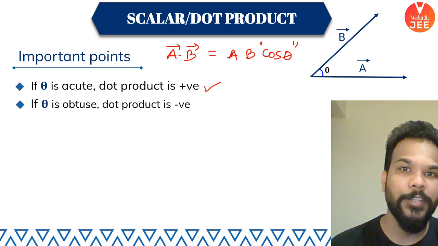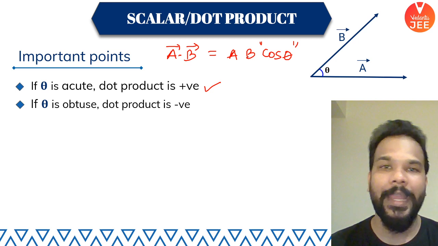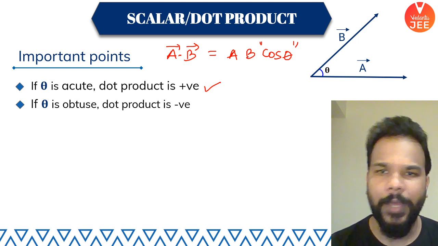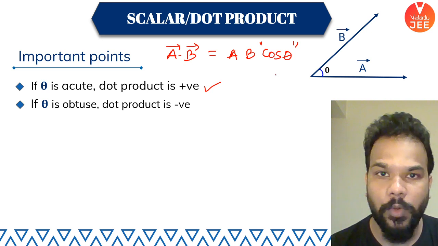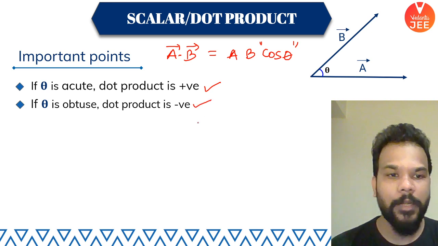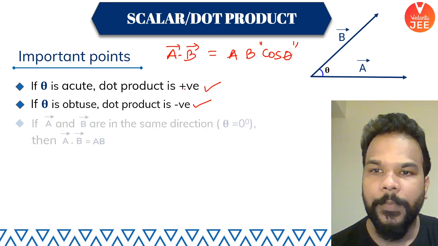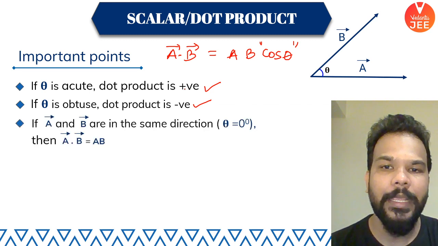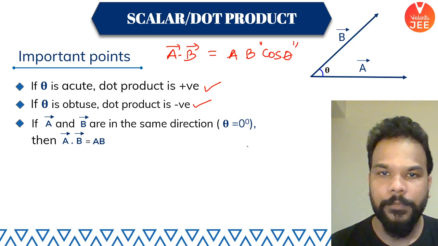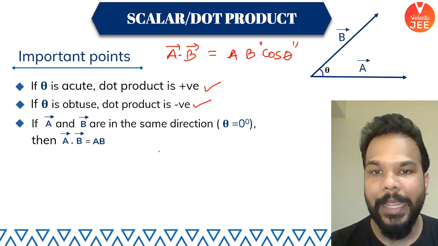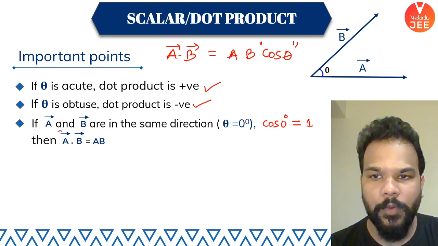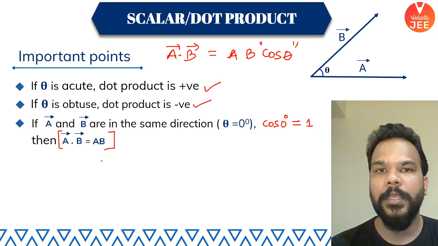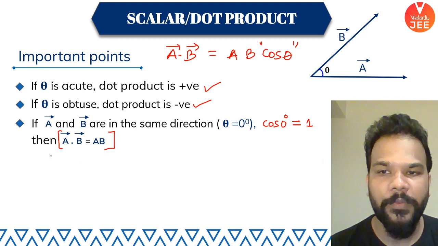And if theta is an obtuse angle, which means an angle greater than 90 and up to 180 degrees, then cos theta will come out to be a negative value. You know, the second quadrant. So the overall dot product will come out negative. And if A and B are in the same direction, particularly the angle being 0 degrees, we know that cos of 0 degrees is 1. That's why the value of A dot B will just be the product of the magnitudes of A and B.